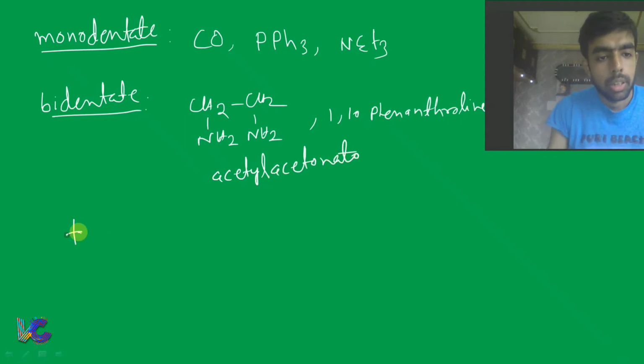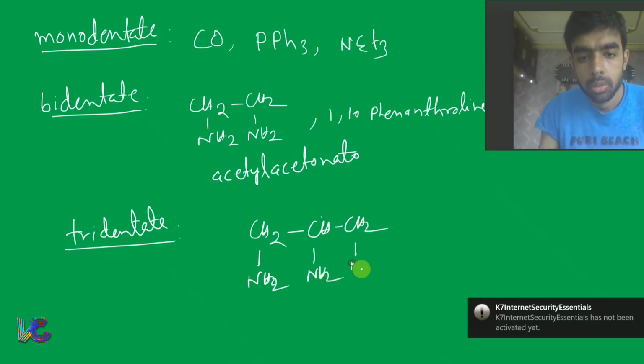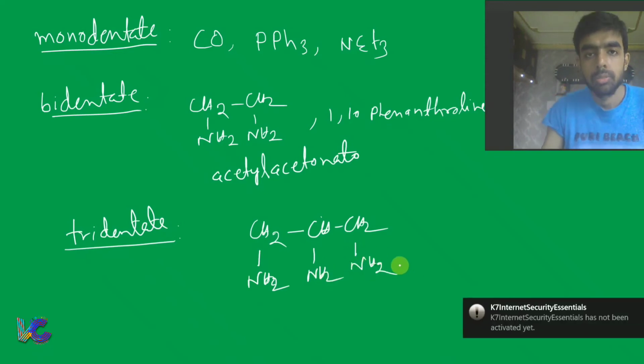Then for tridentate ligand, the example is NH2, CH2, CH2, NH, CH2, CH2, NH2. Fine.